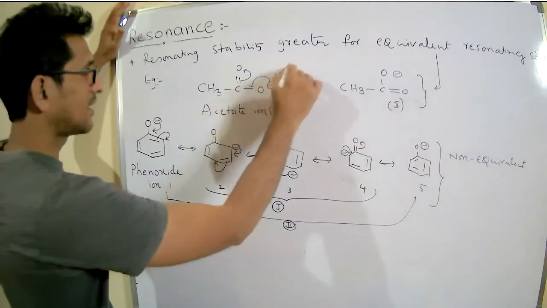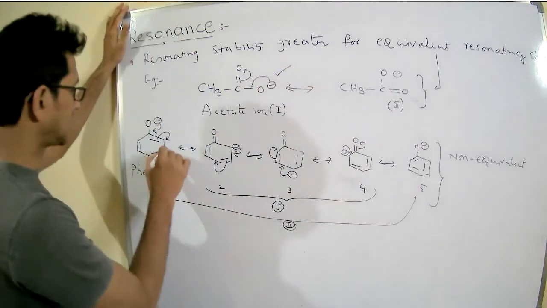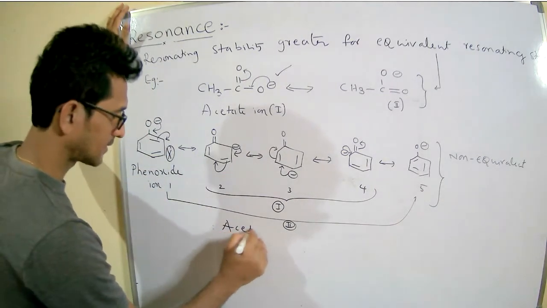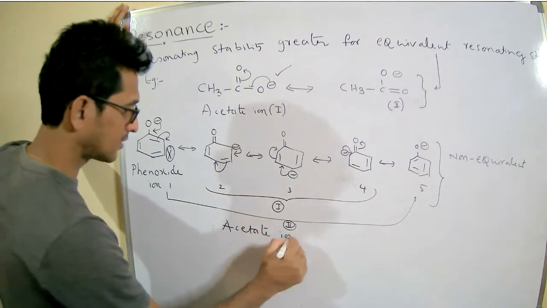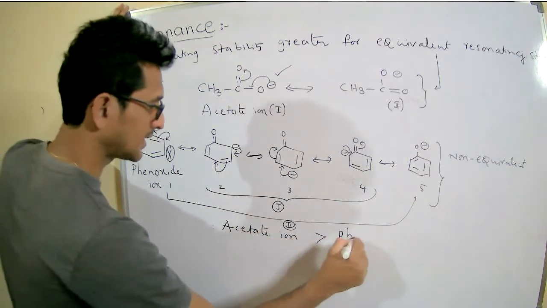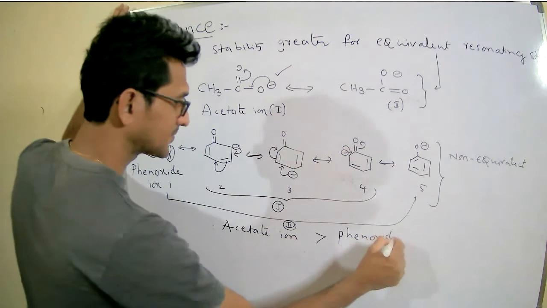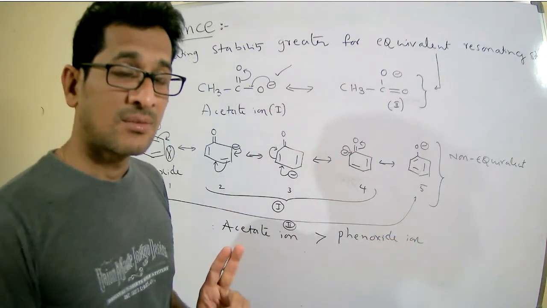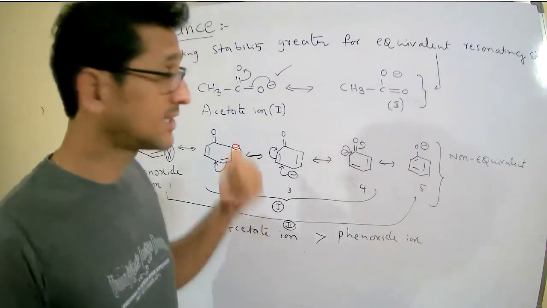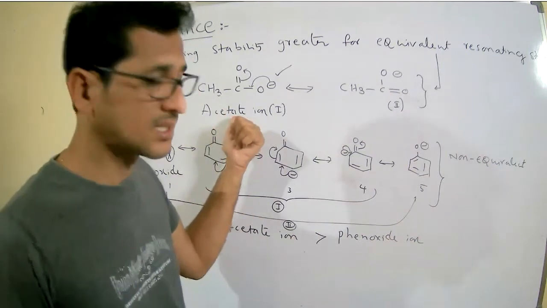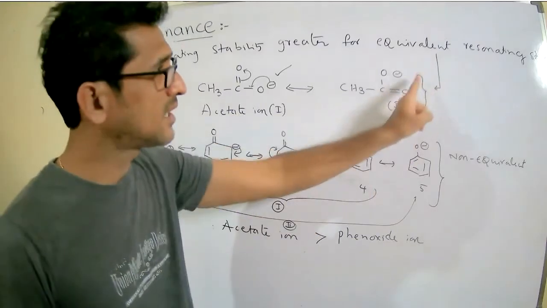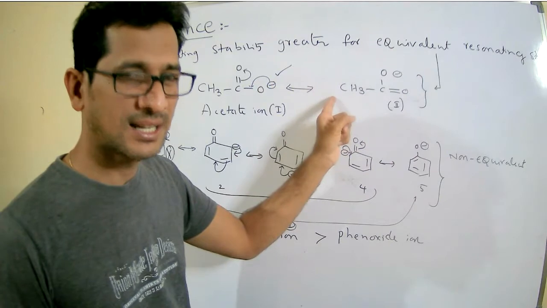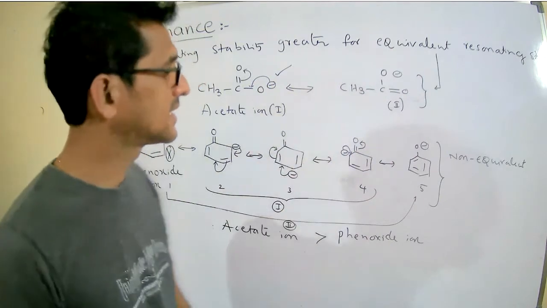So which is more stable? The acetate ion is more stable than the phenoxide ion. Why is this more stable? For that, we have two reasons. Reason one: the acetate ion exhibits equivalent resonating structures.